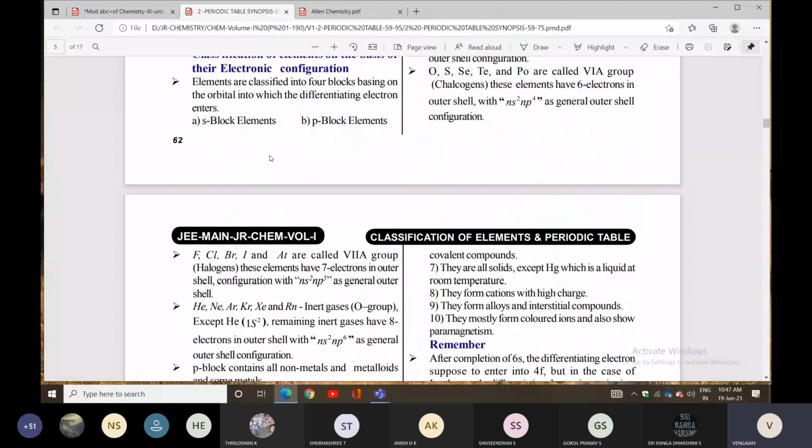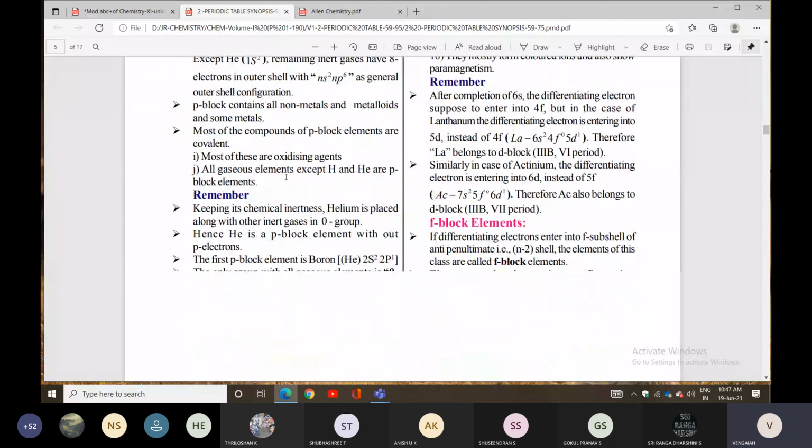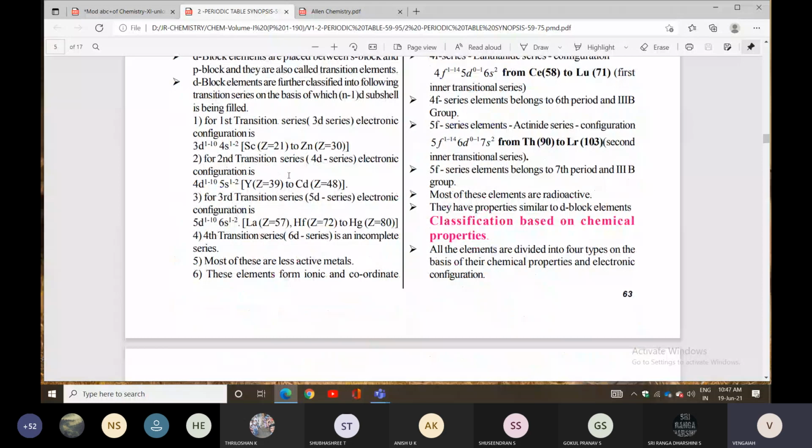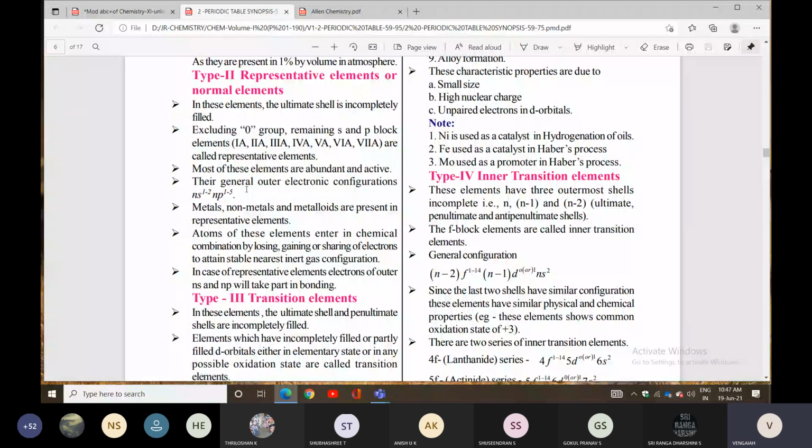According to chemical properties, they are classified into 4 types: inert gases, representative elements, transition elements, inner transition elements. Already discussed last class. Again, I will repeat the classification based on electron configuration.